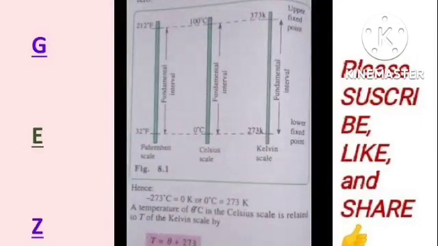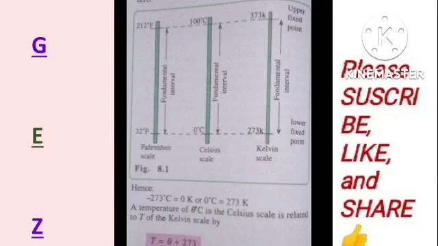When we talk about temperature, we have different scales which are used. For example, we have the Celsius scale, we have the Fahrenheit scale, and we have the absolute or thermodynamic Kelvin scale. Now, each of these scales is calibrated in a different way. So in this diagram, you can see that 212 degrees Fahrenheit corresponds with 100 degrees Celsius, which also corresponds with 373 Kelvin.